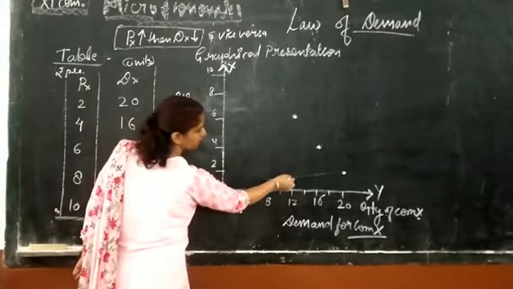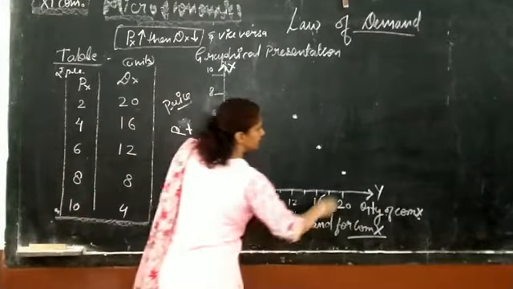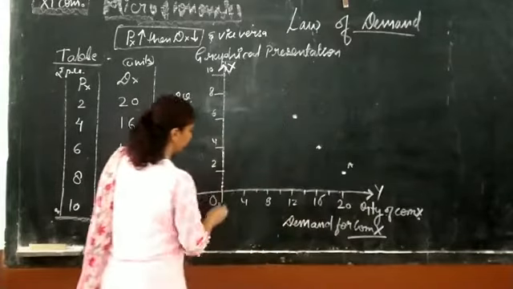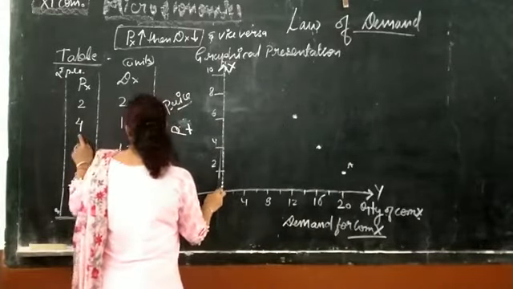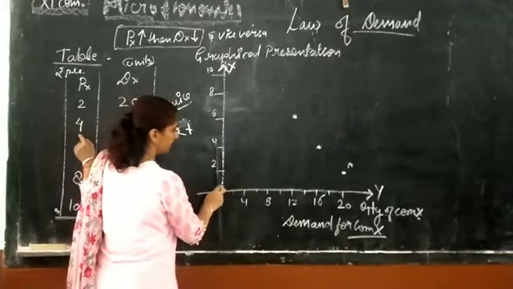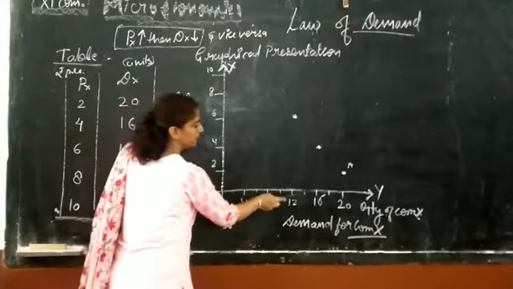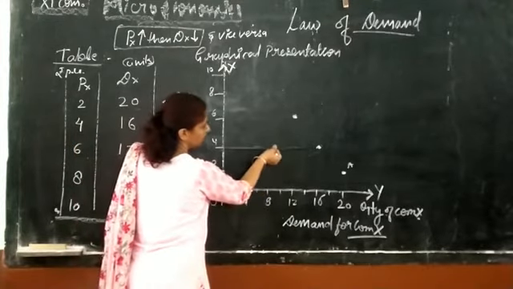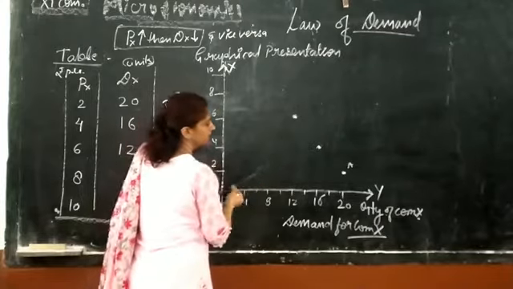Here the first point is here. This is A. Second point, for 4 and 16: price is 4 and quantity demanded is 16. This is the second point.